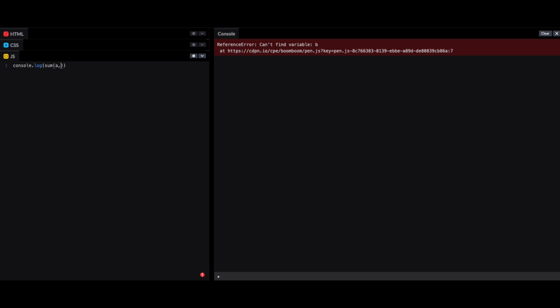Later, function sum, console.log, return 10. Let's just return 10, no need to pass anything. So let's run this and see what happens. Okay, you see we got the return value 10, right?